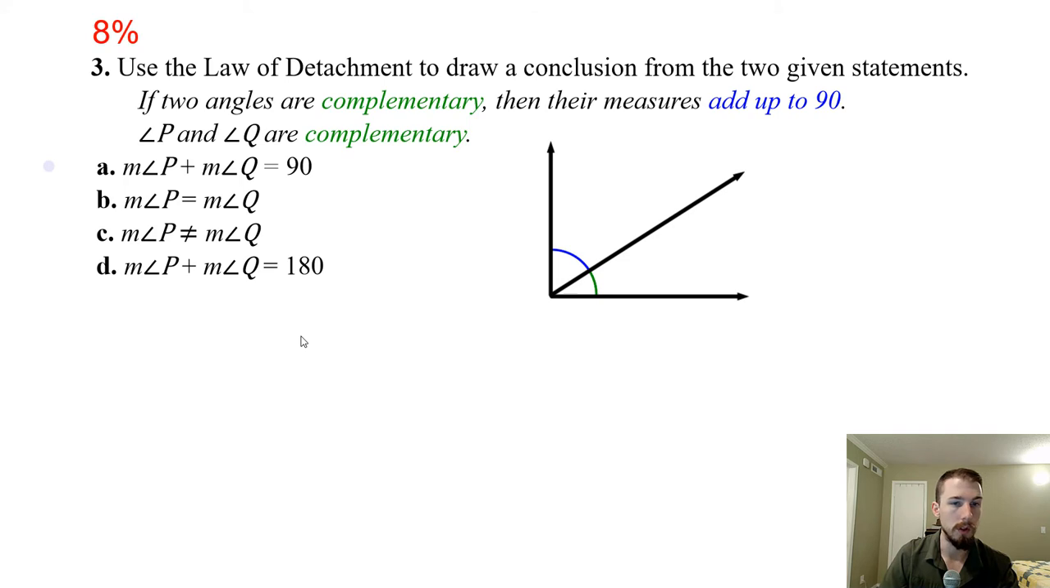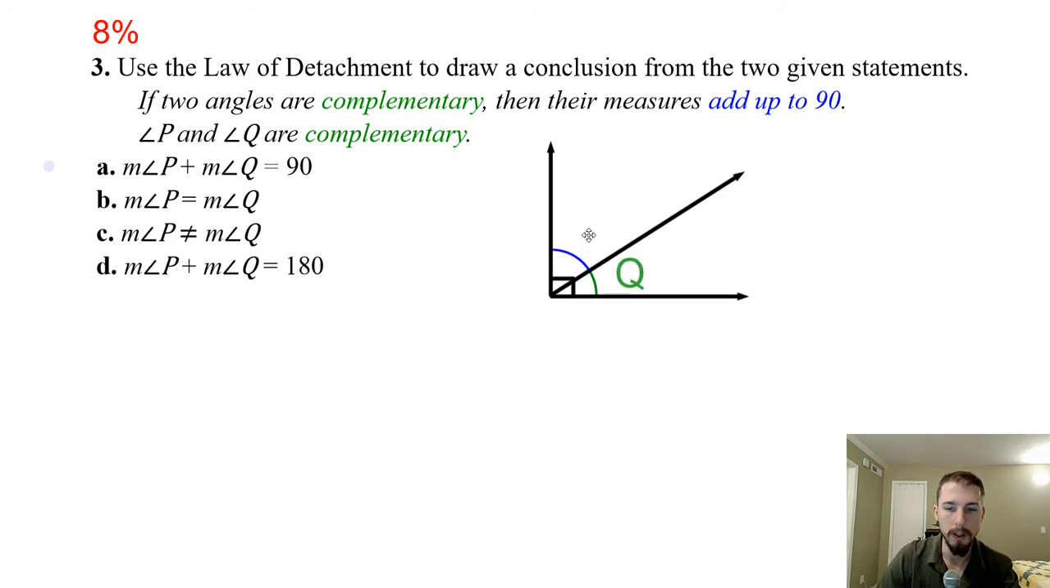All right, number three, use the law of detachment to draw a conclusion about the two given statements. So if two angles are complementary, then their measures add up to 90 degrees. So angle 1 and angle 2, they add up to 90 degrees if it is complementary. I suppose I should give the line here to show that those are right angles. Okay, so if they're complementary, then their measurements add up to 90 degrees. All right, then they tell us that P and Q are complementary.